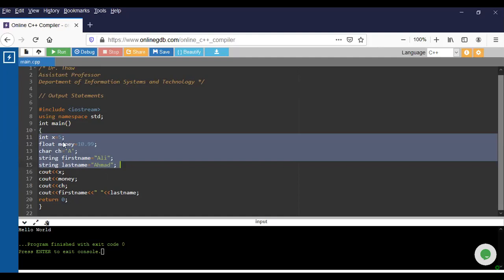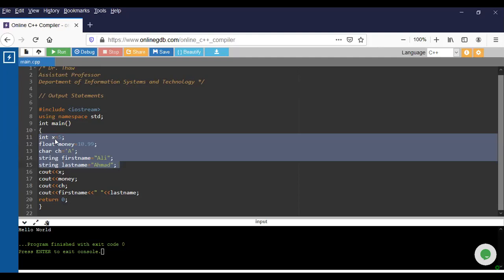So whatever name you give here, you have to write it here. For example, if you write here integer Y, so you write Y here. Or integer number 1, then you write number 1. So whatever you declare here, make sure you write it exactly here. You don't have to write money here. You can write X, float X equal to 10.99. So that's why I gave a different variable name here.